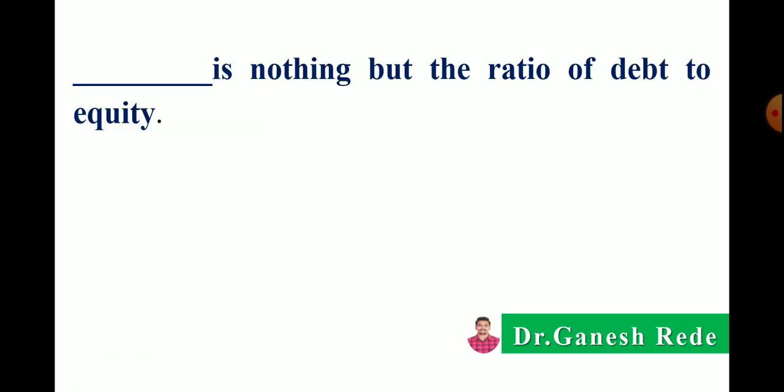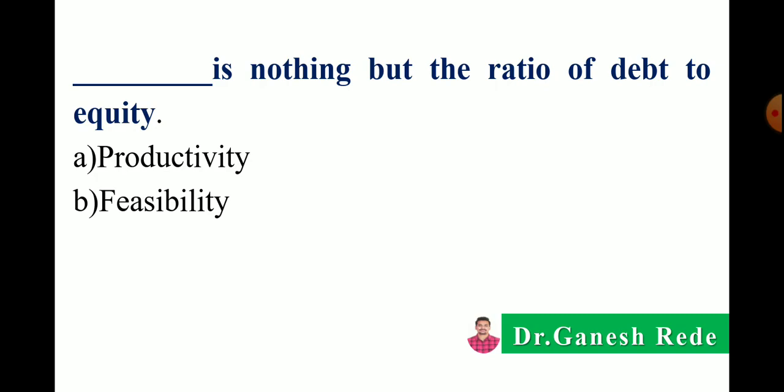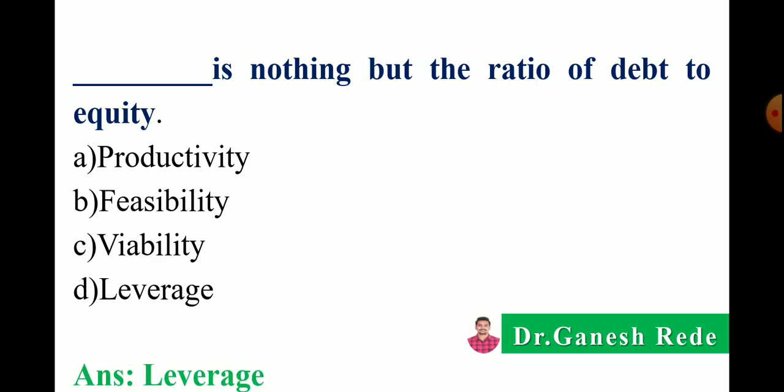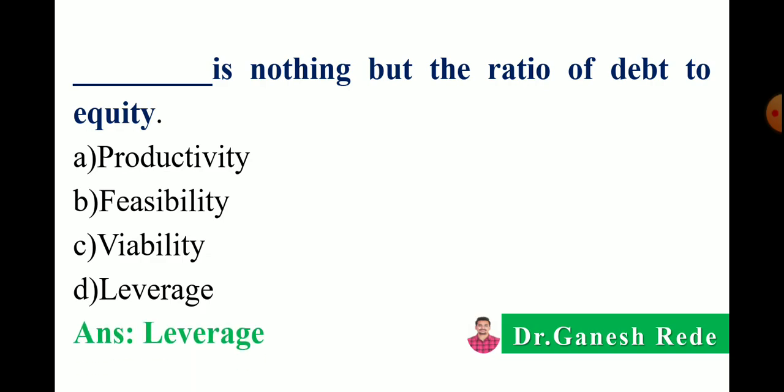Next, dash dash is nothing but the ratio of debt to equity. Option A productivity, B feasibility, C viability or D leverage. The correct answer is leverage is nothing but the ratio of debt to equity.